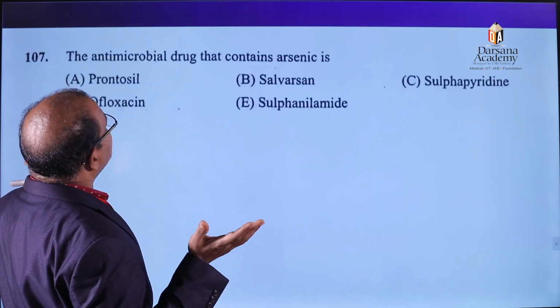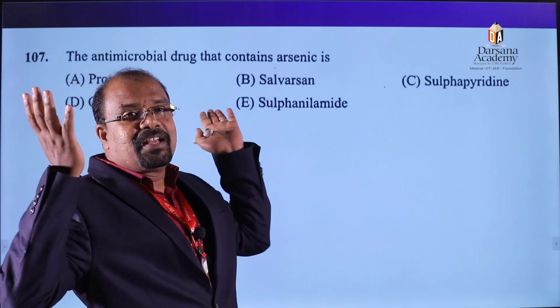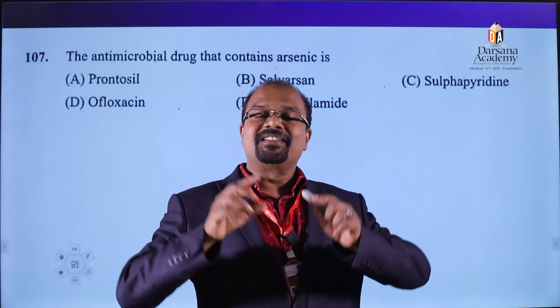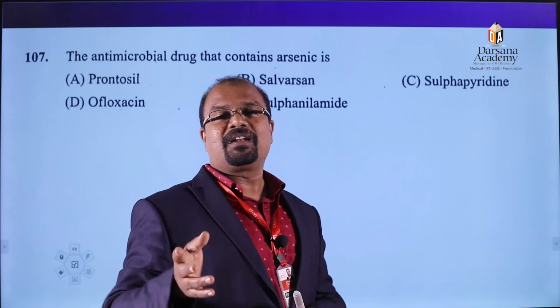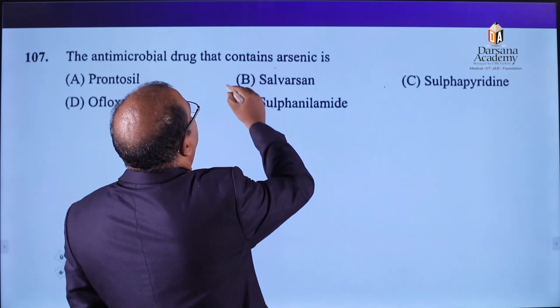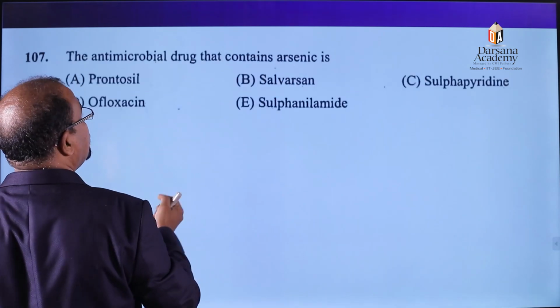In the antimicrobial question, the first antimicrobial is salvarsan. It contains two arsenic atoms. You can see the structure there. In most of the classes we said, please look at the structure, so you can see the same answer from there.